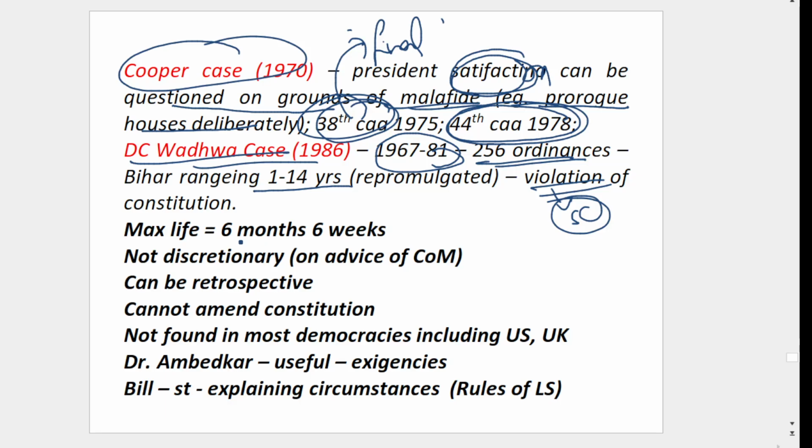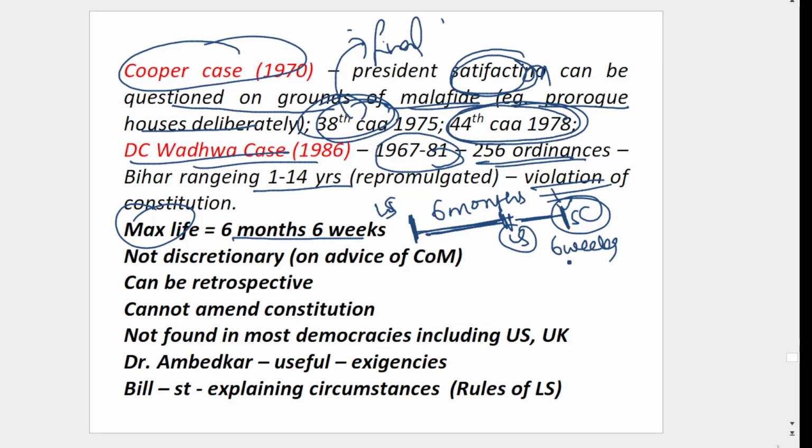Then remember these facts: 6 months plus 6 weeks is the maximum life of the ordinance. Because from one session to the next session, there should be a maximum gap of only 6 months. Let's say this is the last session of the Lok Sabha. Then within 6 months, Lok Sabha has come again. Once Lok Sabha has come, within 6 weeks it has to approve the ordinance. Let's say here the ordinance is issued. So this 6 months plus 6 weeks is the term.